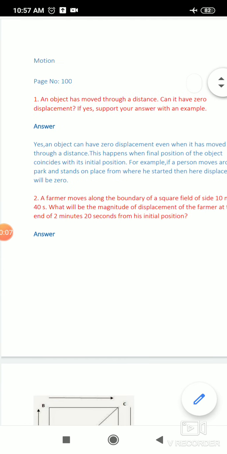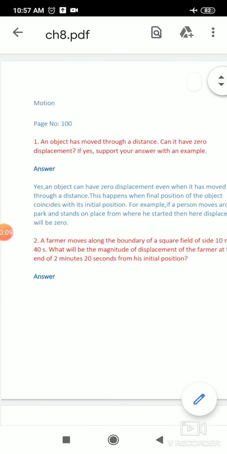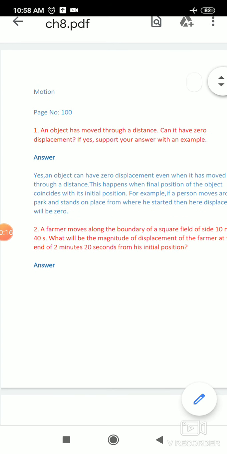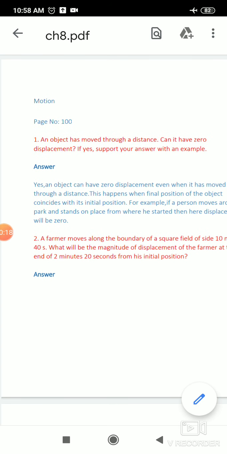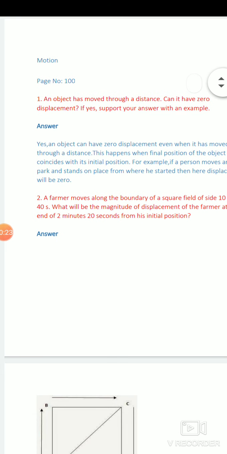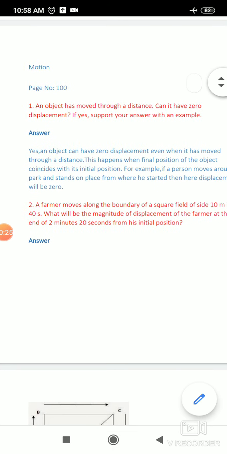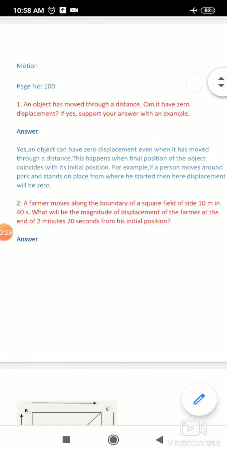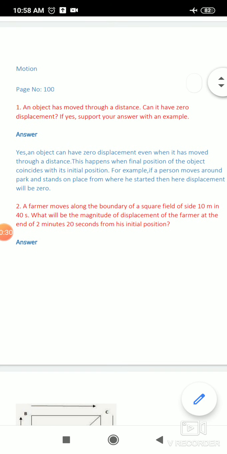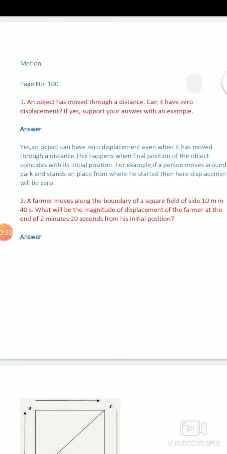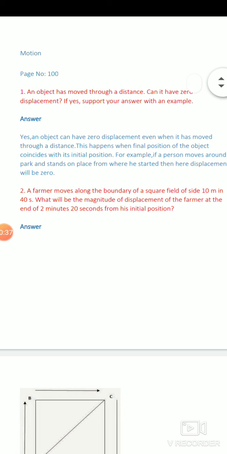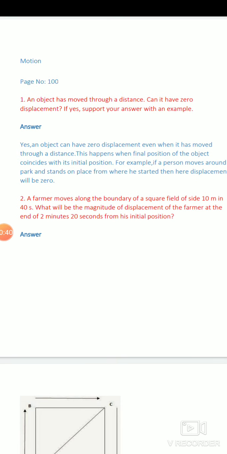Today I am going to discuss NCERT questions inside the chapter. Dear students, we have already discussed the full chapter of motion, and today we are going to discuss the questions inside the chapter. Dear student, the first question is: an object has moved through a distance. Can it have zero displacement? If yes, support your answer with an example.